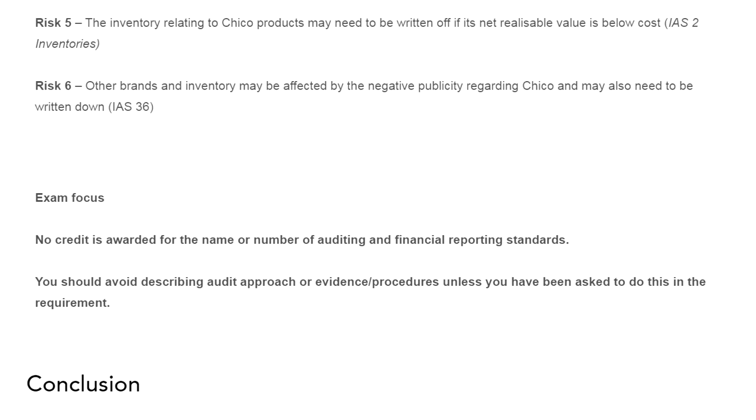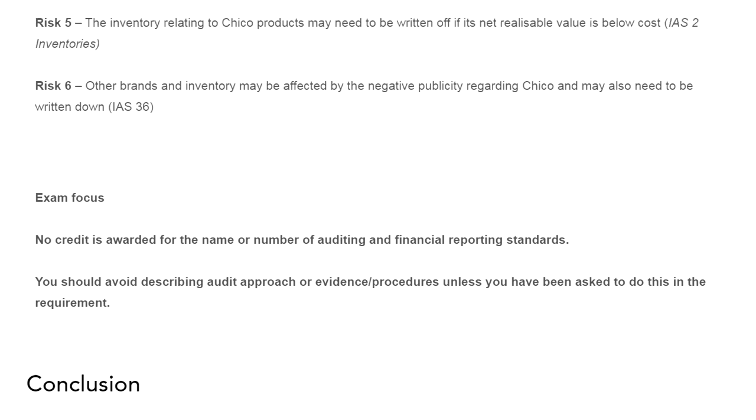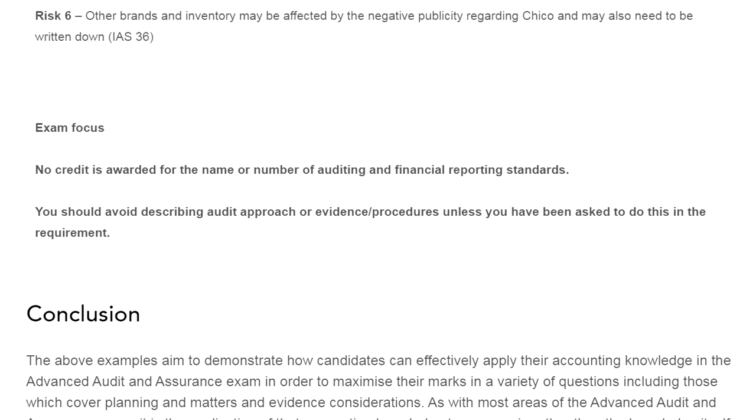The inventory relating to the brand may need to be written off if its net realizable value is below cost. Sometimes it may happen that there is a demand fall, a supply fall, a sales fall, then there is a chance that the net realizable value is below the cost. So in such cases, the inventory relating to the brand has to be written down, and if it is not written down, this poses a risk.